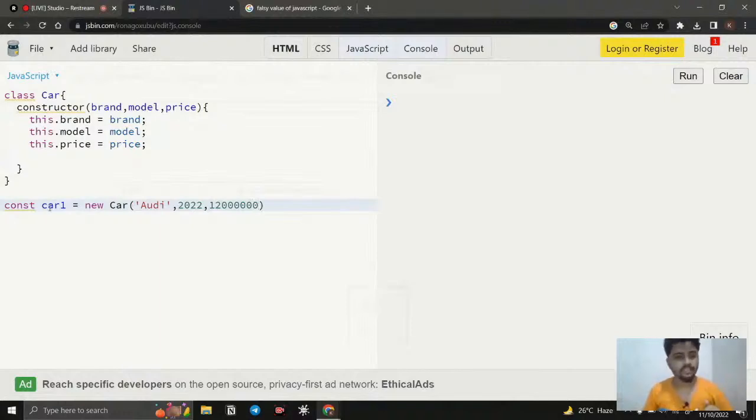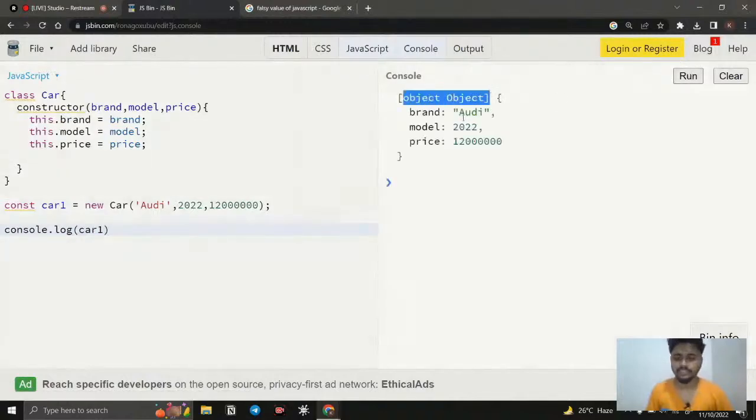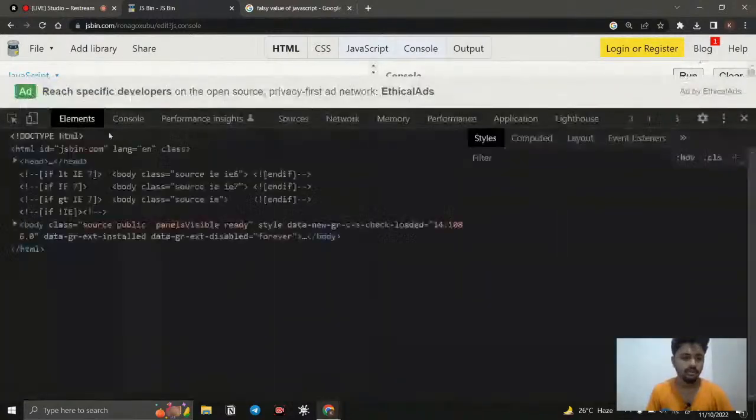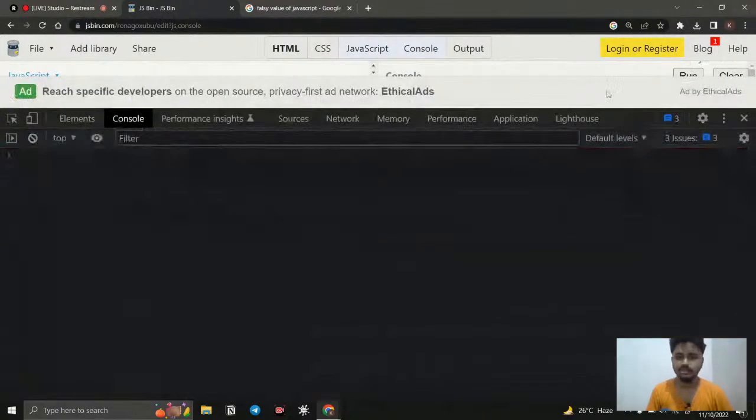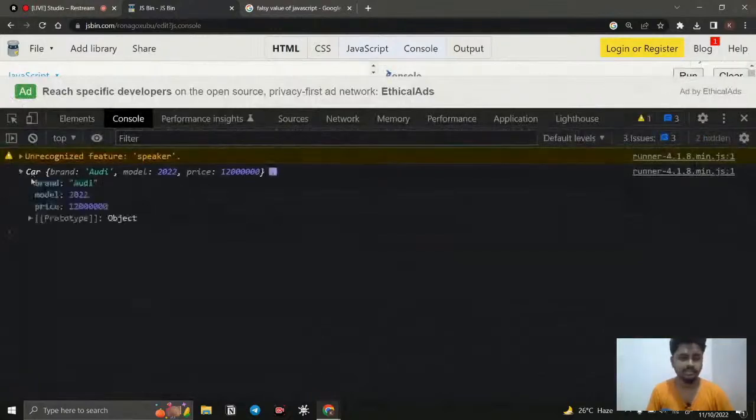Once I've done it, I'm just going to say console.log car1. If you run this code, you can see an object is created with brand, model, and price also. Go to the console, clear it, run it. You can see exactly how it is created, right?